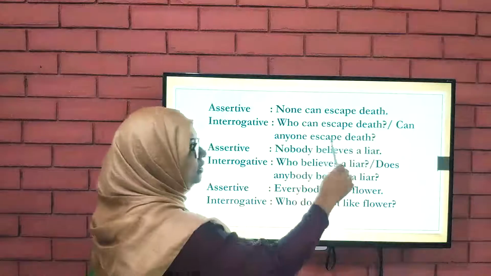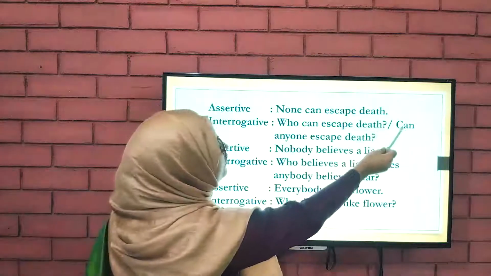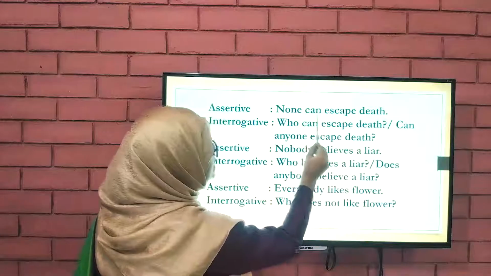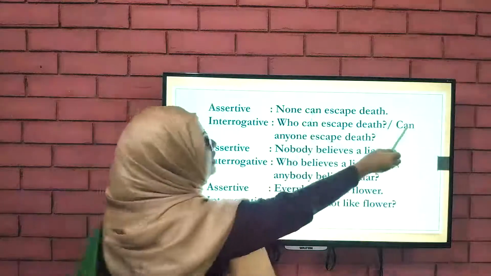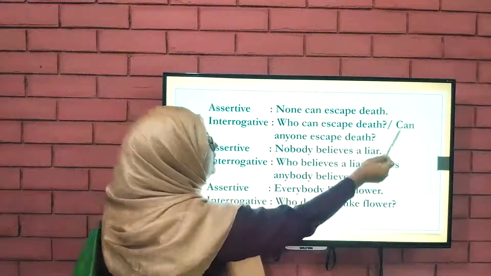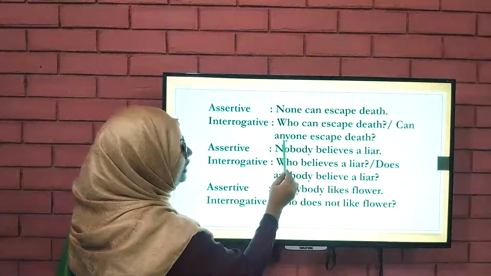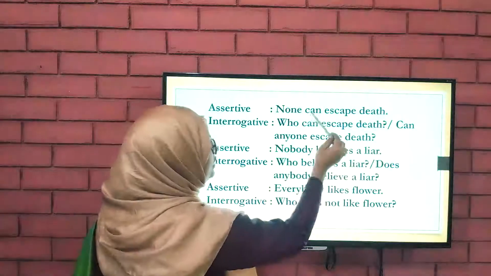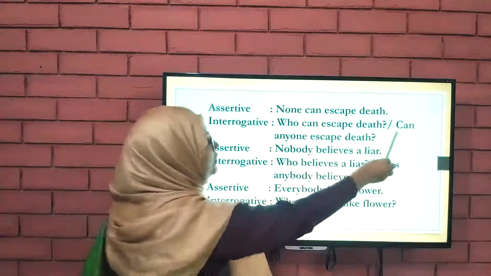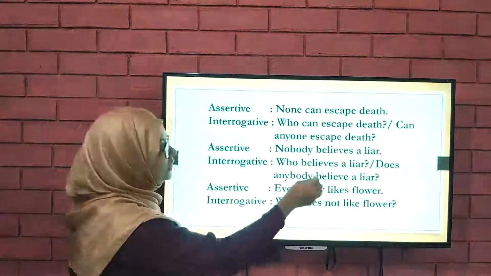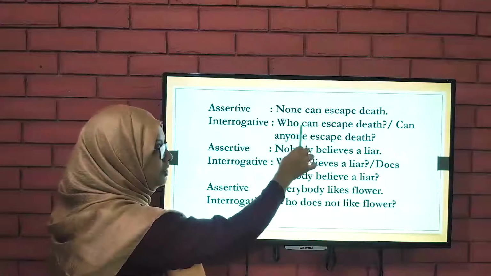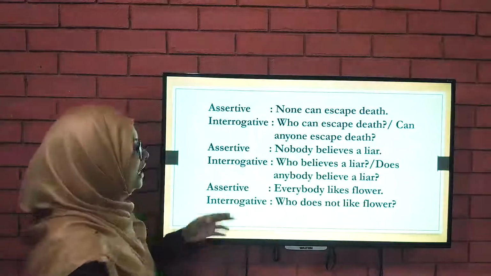You can also convert it in this way: as the auxiliary verb is "can", you will put it here in the very beginning, and for "none" you will use "anyone". So you can also use this rule. Can anyone escape death? So between these two you can use either.